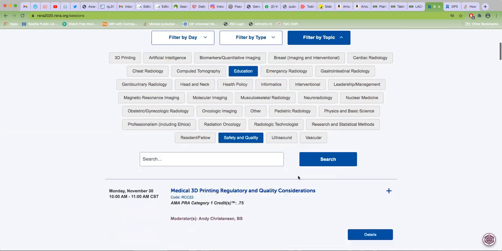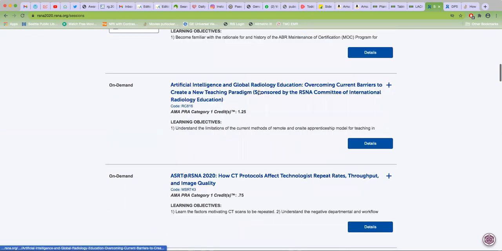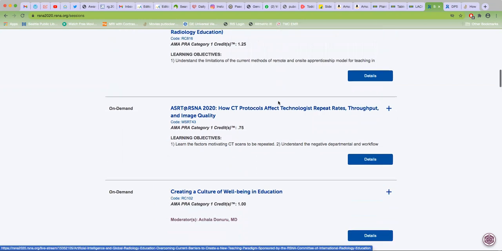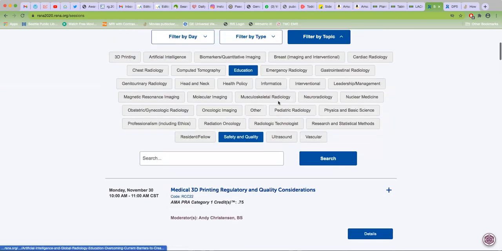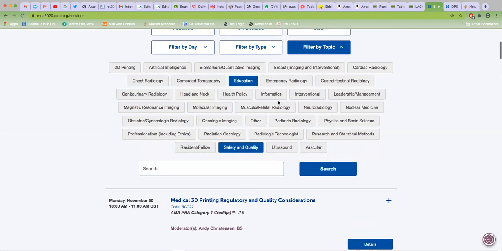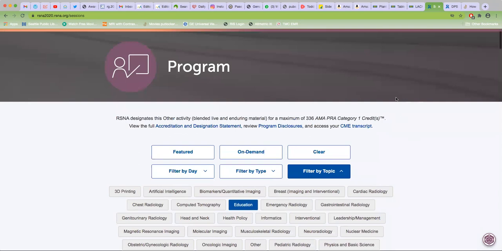Safety and quality, right? How do you do certification, global radiology? Why would RSNA focus on global radiology? But they do it, so it's very cool. At least browse through all the topics. Obviously you can't attend everything, but attend what is valuable to you as a resident, but also what will expand your horizons of thinking. If you want to attend plenaries also, that should be interesting.